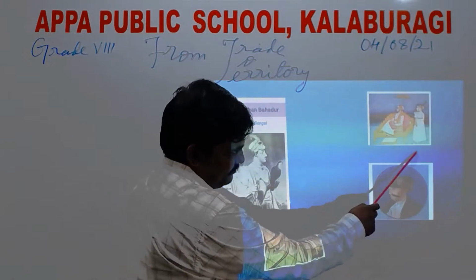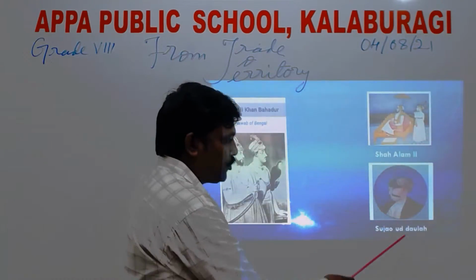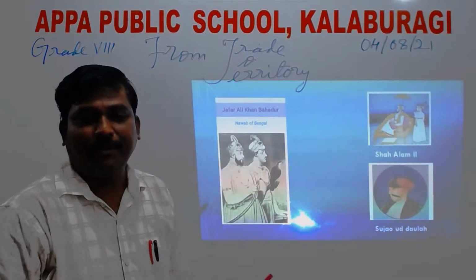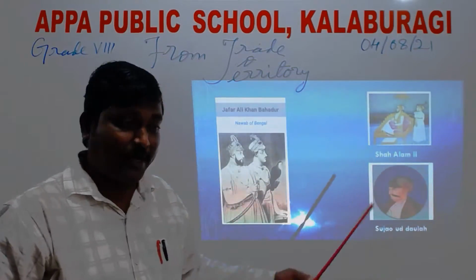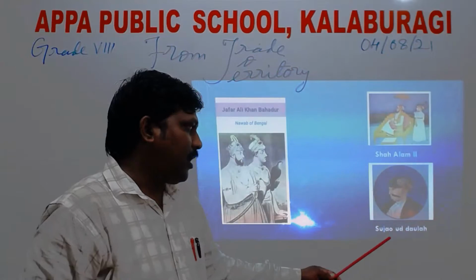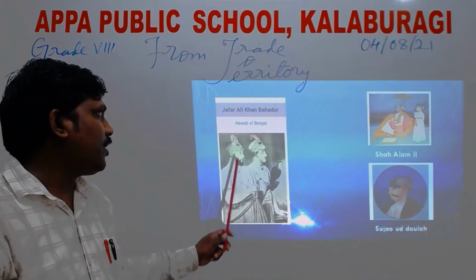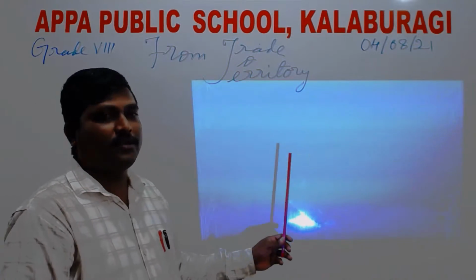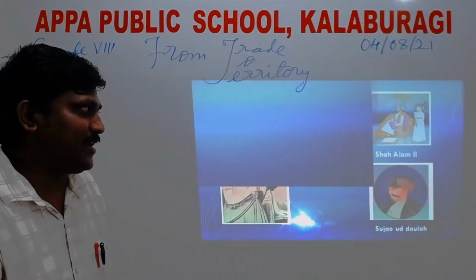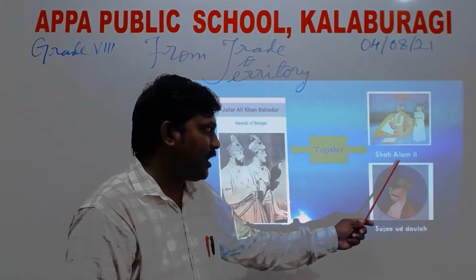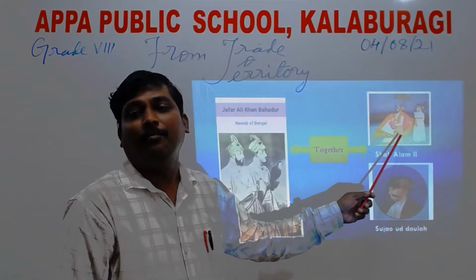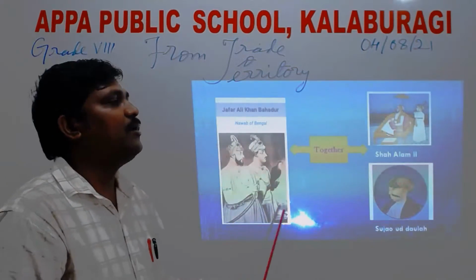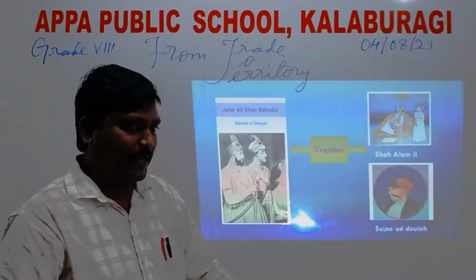Now again you can see Shah Alam II and Shuja-ud-Daulah. My dear students, Shah Alam at the time was the Mughal emperor. He involved himself along with Shuja-ud-Daulah, the Nawab of Awadh, and also Mir Jafar. These three combined together and fought the Battle of Buxar. So here it is, the Nawab of Bengal together with Shah Alam II. Shah Alam II was the Mughal emperor, and Shuja-ud-Daulah was the Nawab of Awadh. These three joined hands and fought against the Britishers.